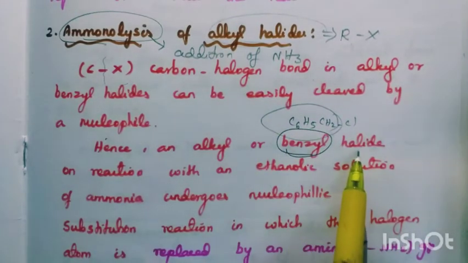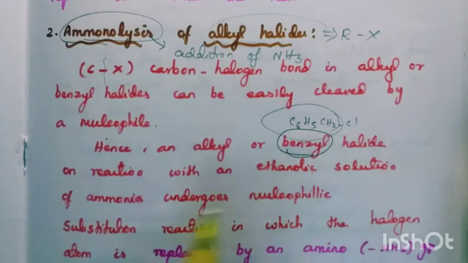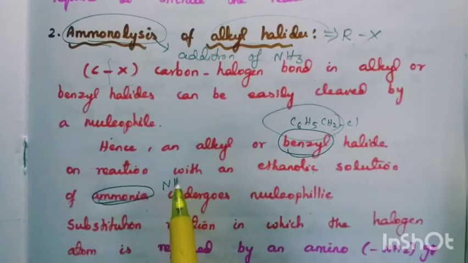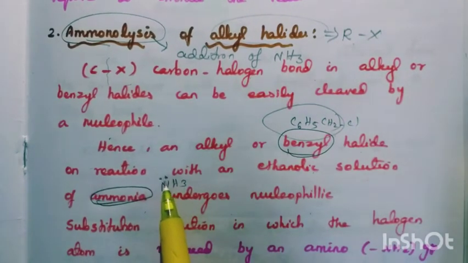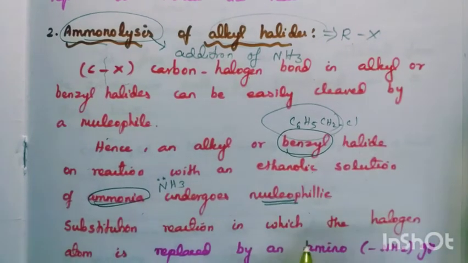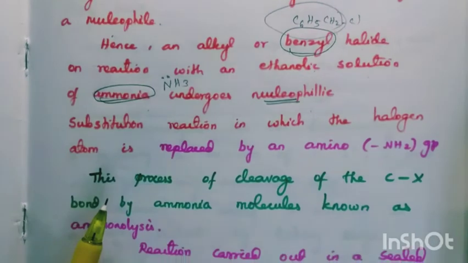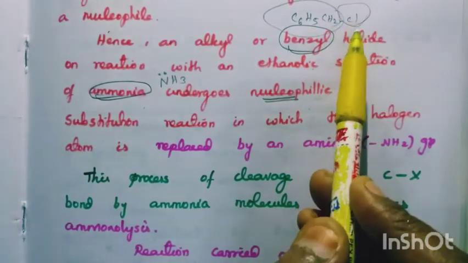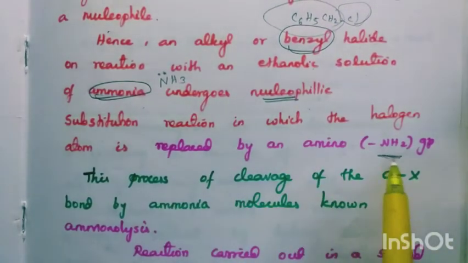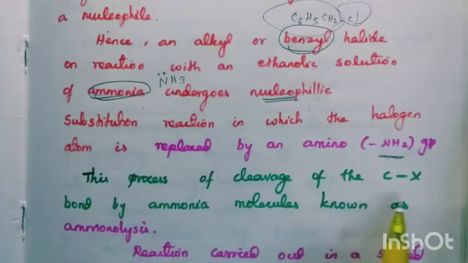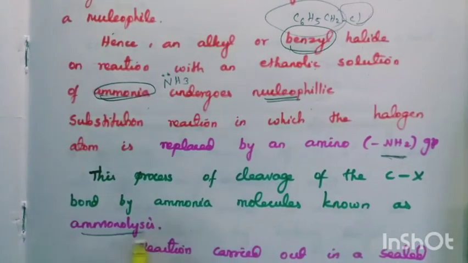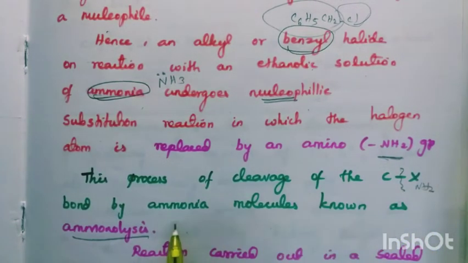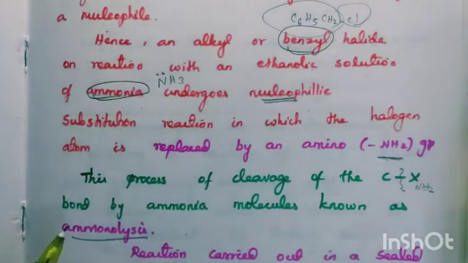So benzyl halide on reaction with ethanolic solution of ammonia undergoes nucleophilic substitution. Ammonia means NH3, no? It has a lone pair of electrons, so it acts as a nucleophile. In this substitution reaction the halogen atom is replaced by the amino group, NH2. This process of cleavage of the C-X bond by ammonia molecule is known as ammonolysis. So the C-X bond breaks and the NH2 group is added.